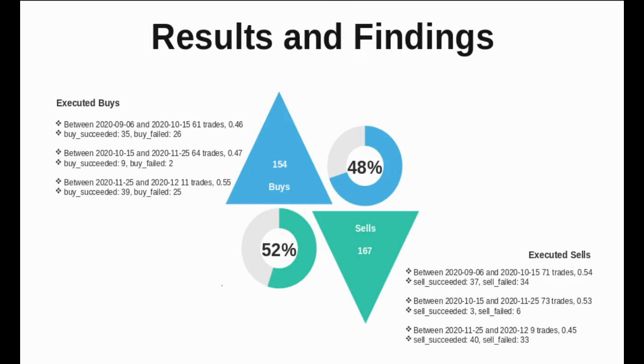When I check the results with respect to my expectations, which I explained in the previous slide, my observations are as follows. There are 154 buy and 167 sell actions executed. Considering that the price movement shows a bullish trend in general, I would expect more buy trades and more successful trades among buy trades. It seems neither of my expectations is valid.